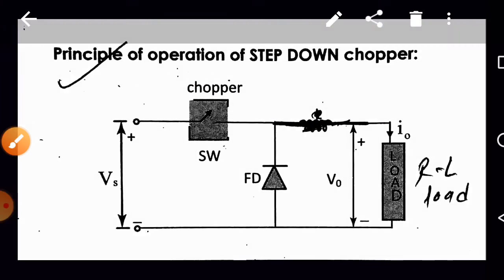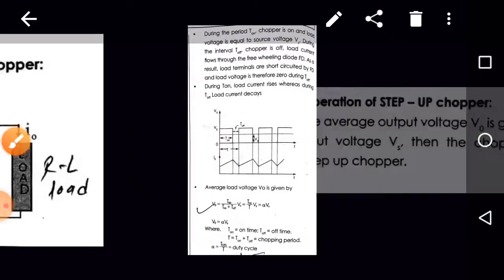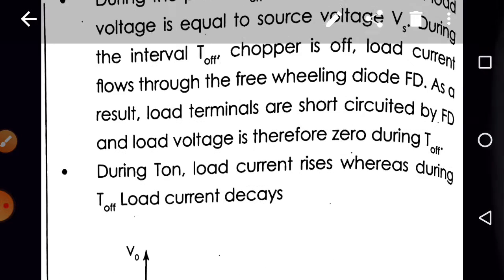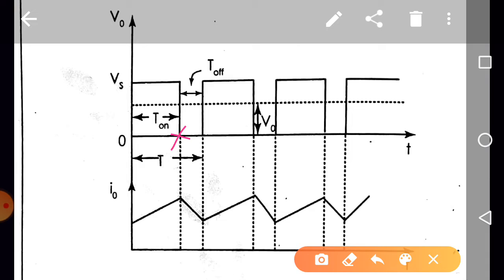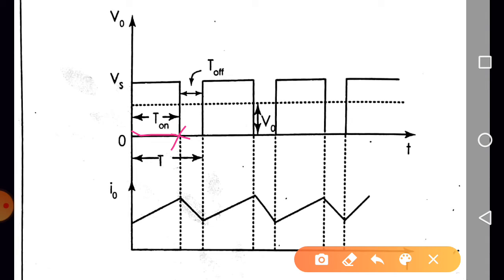Now, in the chopper or DC to DC converter we have two terms related to time. The first term is T on, the time during which the switch is in the on state. T off is the time during which the switch is in the off state, that is the off time of the switch. T on plus T off is nothing but the total time T.